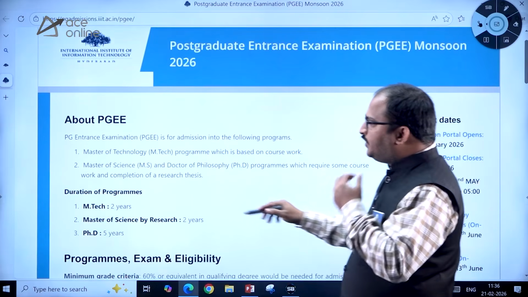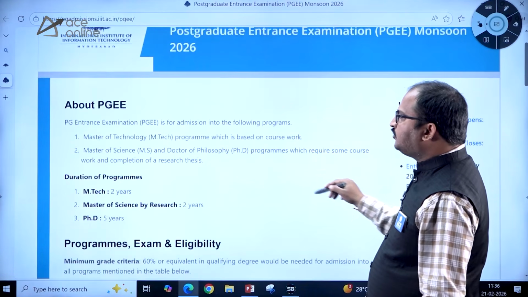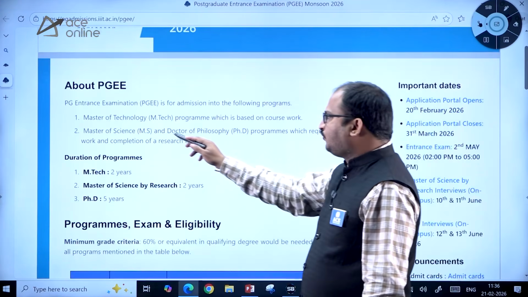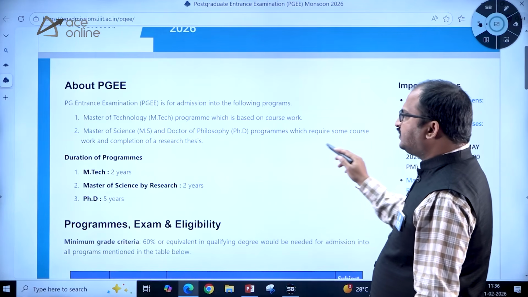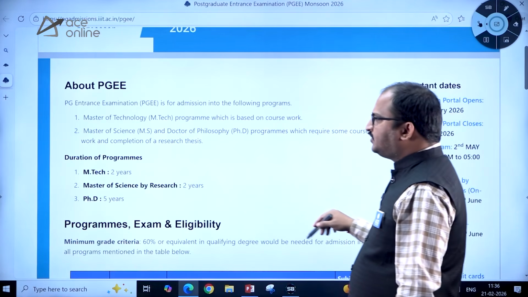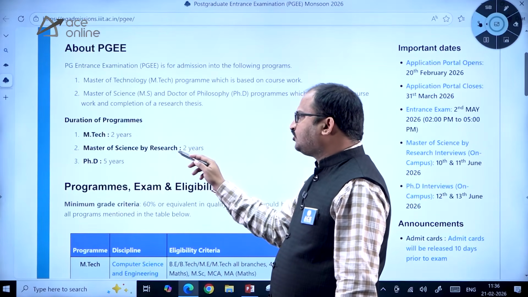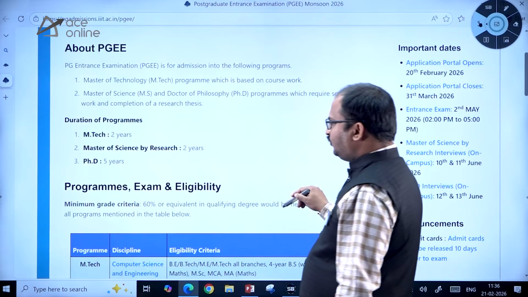here. So the PG entrance examination is for admission into the following programs: Master of Technology program, which is based on the coursework, Master of Science and Doctor of Philosophy programs, which require some coursework and completion of a research thesis. Duration of programs: MTech 2 years, Master of Science by Research 2 years, PhD 5 years, dear students.